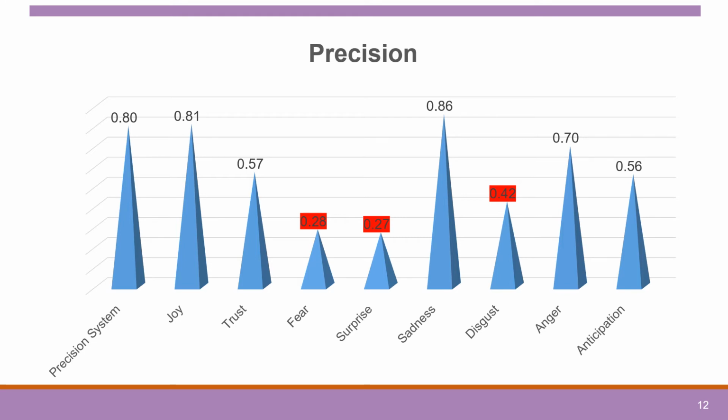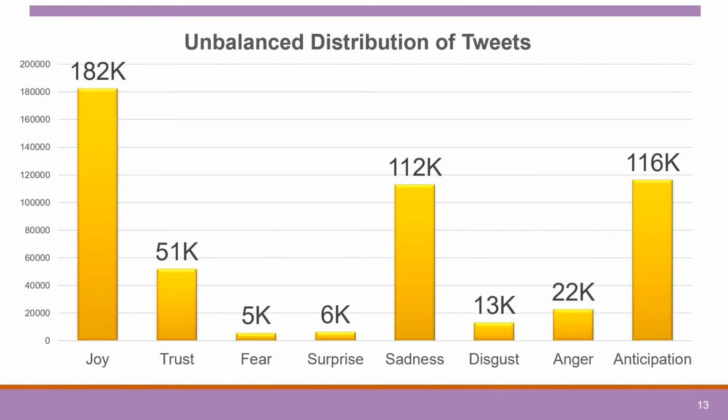Here is the performance. Based on the precision, we can see for some classes like fear, surprise, and disgust, their performance was not satisfactory. It was caused by the unbalanced distribution of tweets that were crawled by hashtag. We have a lot of tweets of joy, sadness, and anticipation, but very few for some other classes, especially for fear, surprise, and disgust.